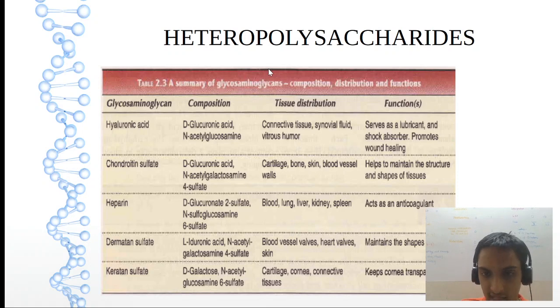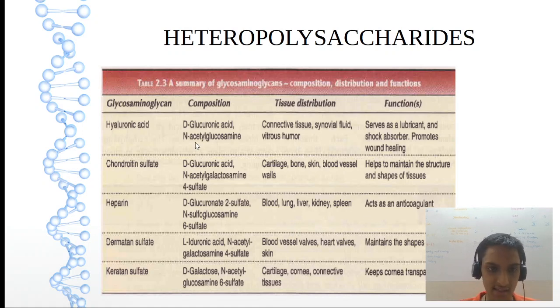And for presence, we can just write 2-3 examples, sufficient. Hyaluronic acid, you can write ovum, joints. Okay. And for chondroitin sulfate, you can write bone and cartilage. Enough. For heparin, the blood and the liver. Okay. Or kidney is better because kidneys secrete erythropoietin. Dermatan sulfate is present in the skin. Remember, dermatan, derma means skin. Okay. Also in the blood vessel walls. Keratan sulfate in the cornea, cartilage. Mainly you can remember cornea, sufficient.